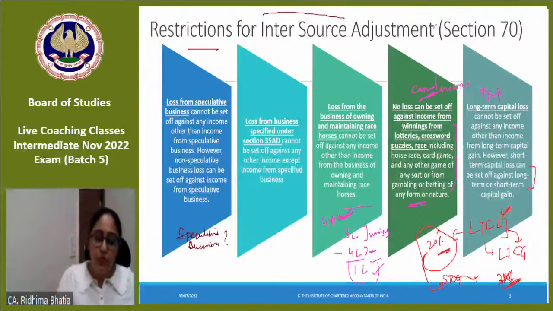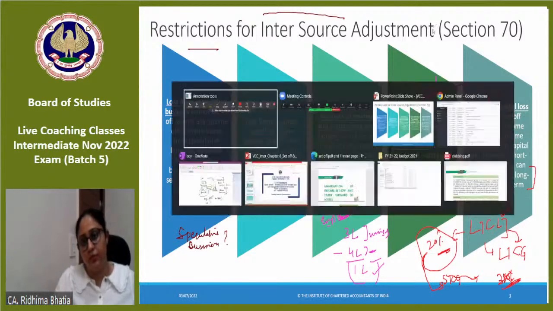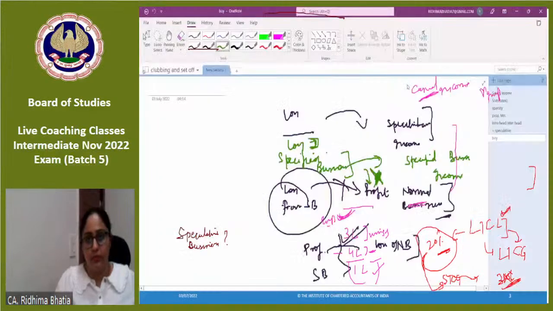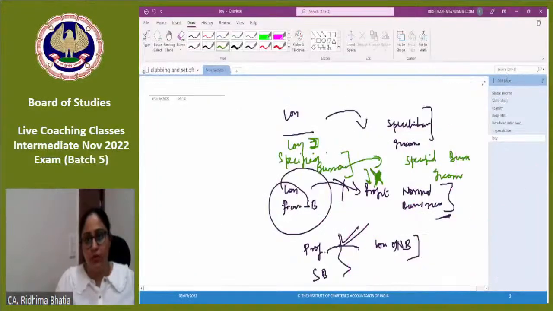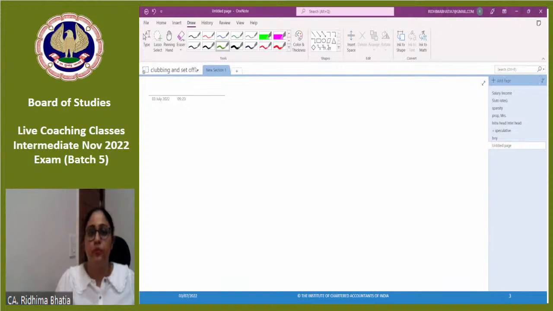Now we move to inter-head. Remember, if you do not get money from your own house, then you go to the next house, which is outside the head.